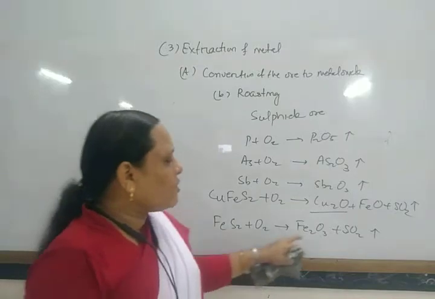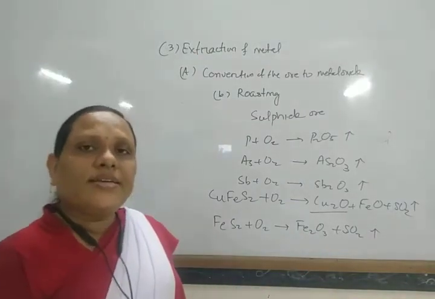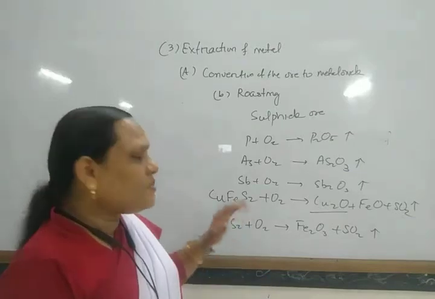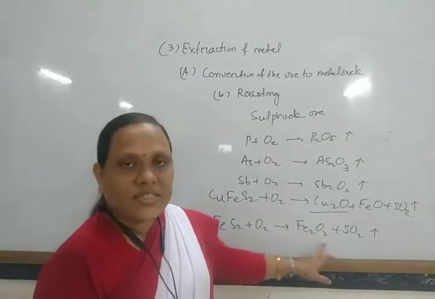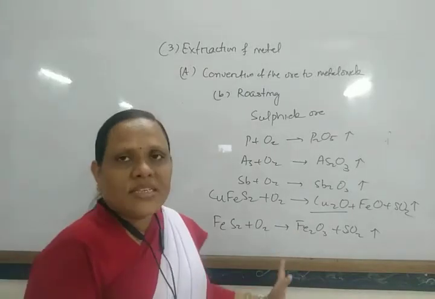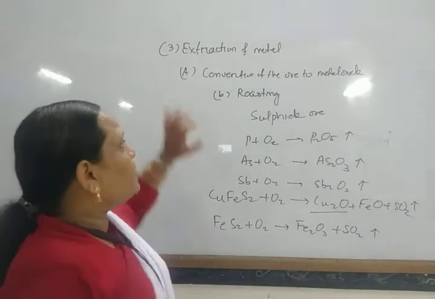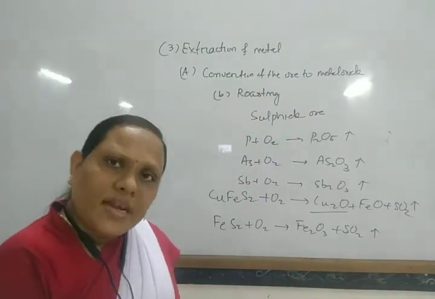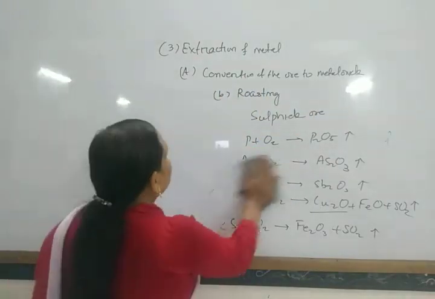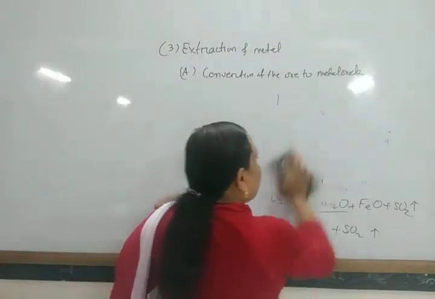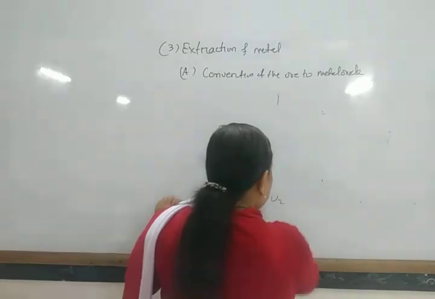After this conversion to oxide, extraction of the metal is required. If you remove oxygen from the oxide, then you can get the metal. That process is called reduction. So the first process is conversion of the ore into metal oxide, and the second process in the extraction of the metal is the reduction process.